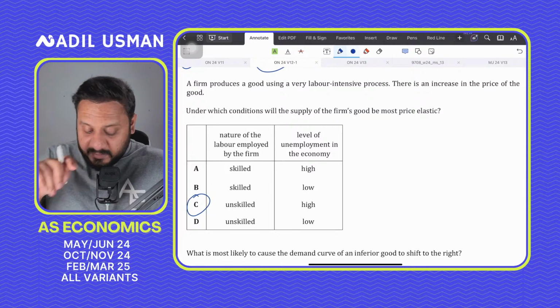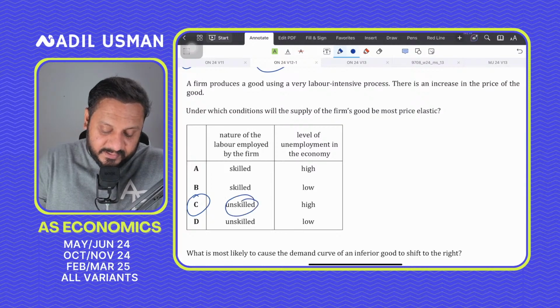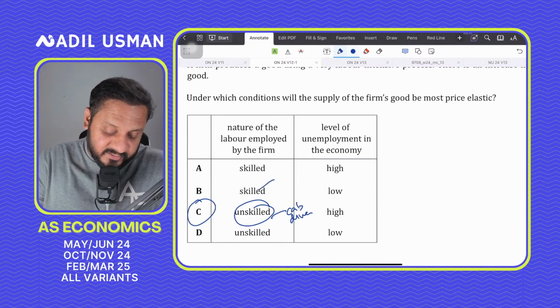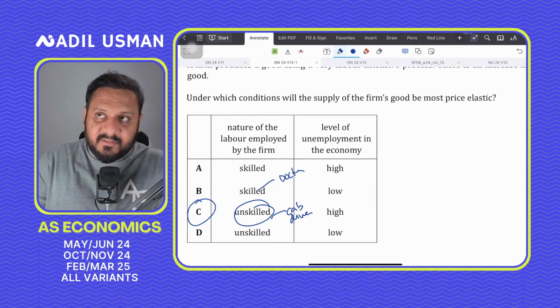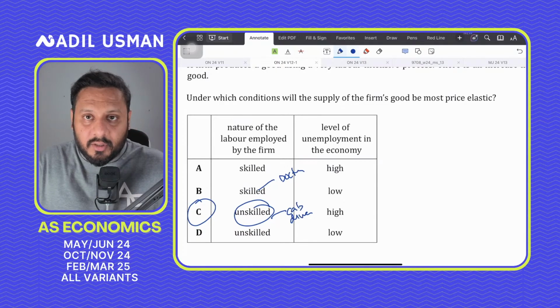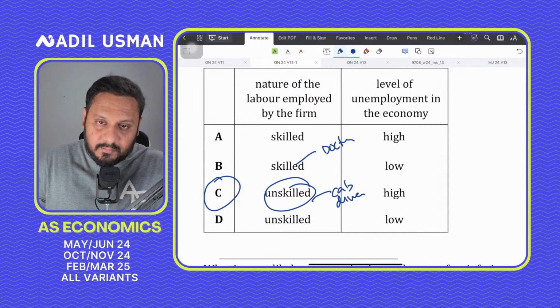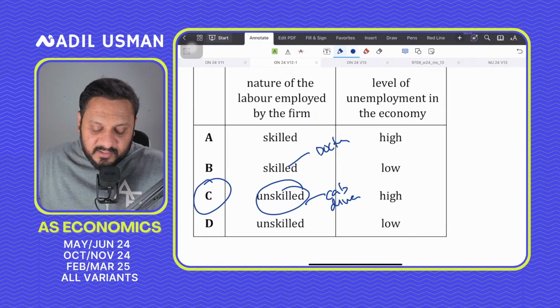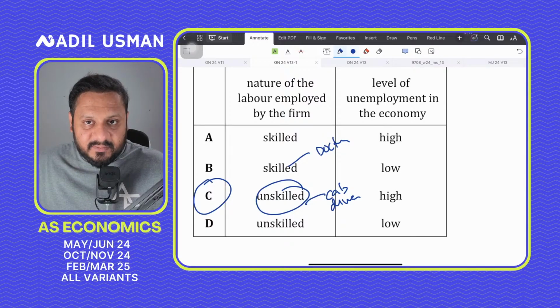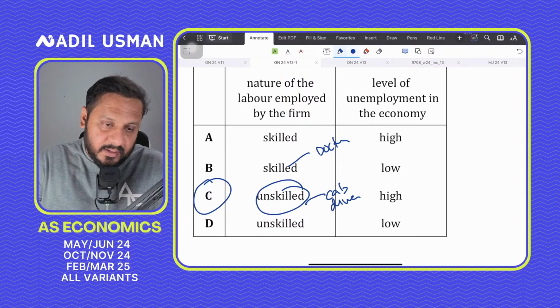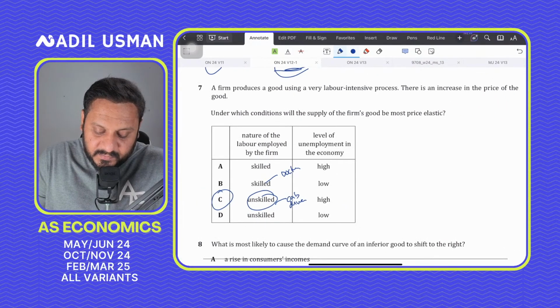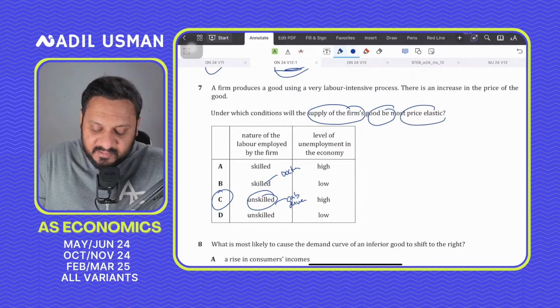You have to understand, let's talk about an unskilled worker like a cab driver versus a skilled worker like a doctor. It takes 10 years to become a good doctor, but it takes probably 3 days to learn how to drive a cab and a day to just get your license made. That's it. So you see, unskilled workers are easily replaceable as well, and they also have an elastic supply. And so what we're saying is that under which conditions will the supply of a firm's good be most price elastic?